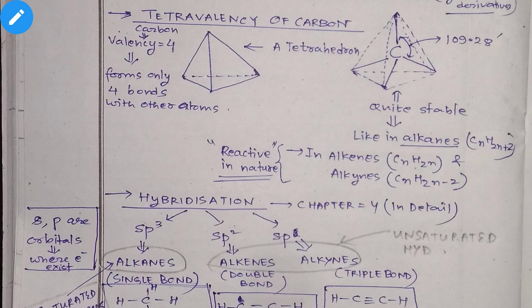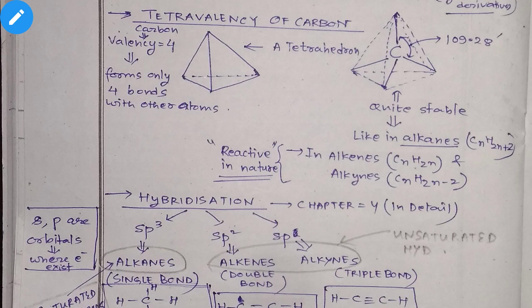See students, this tetravalency of carbon and other things you will mainly learn in class, in your chapter 4 part 1. But since I am starting organic chemistry and I need to deal with carbon, I am just giving you a highlight. I am not explaining why carbon is forming this tetravalency and not pentavalency, because if I go into such detail, I have to start chapter 4 first, and that is not possible for me as I have been given organic chemistry part.